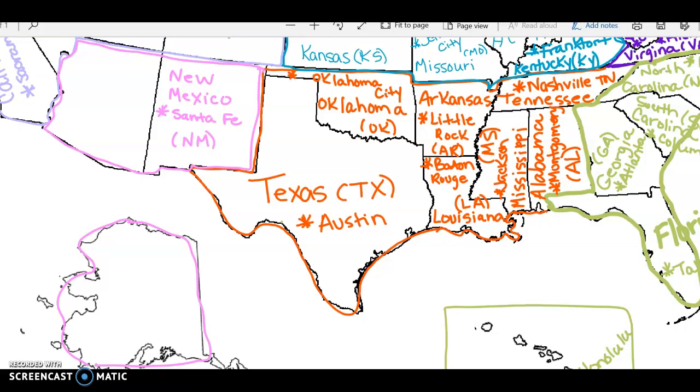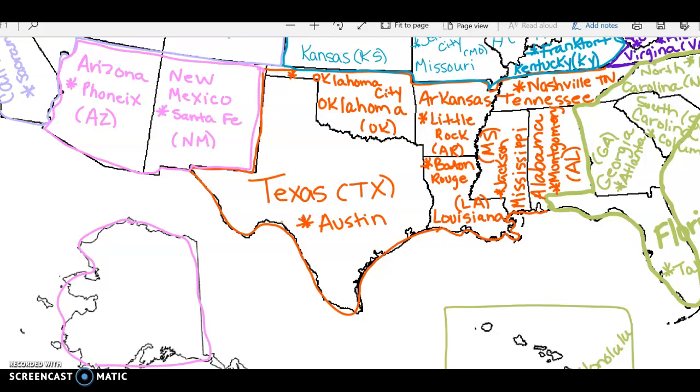This over here is Arizona. The capital is Phoenix. And the abbreviation is AZ.